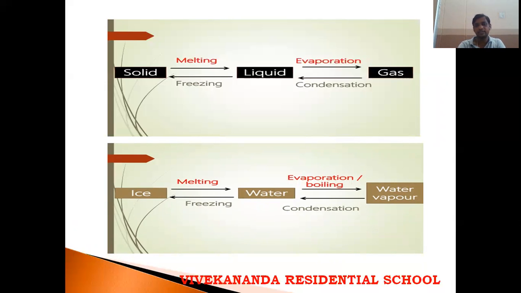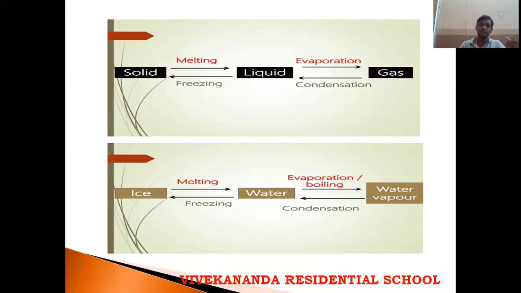If the water is heated continuously, that process is called evaporation or boiling. Again, there are differences. Here, if we heat this water continuously, it changes to water vapor. That is called evaporation or boiling. The boiling point of water is 100 degrees Celsius. At 100 degrees Celsius, water changes to vapors. And if you catch those vapors and cool them, again at 100 degrees, then the vapors change to water. That temperature is called the condensation point.